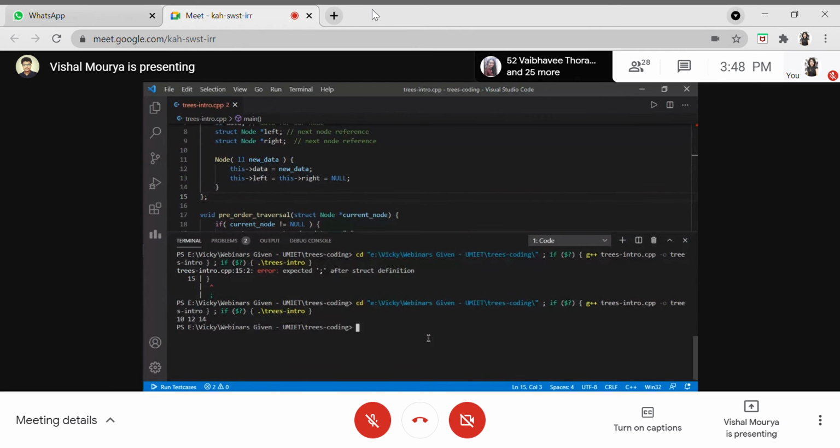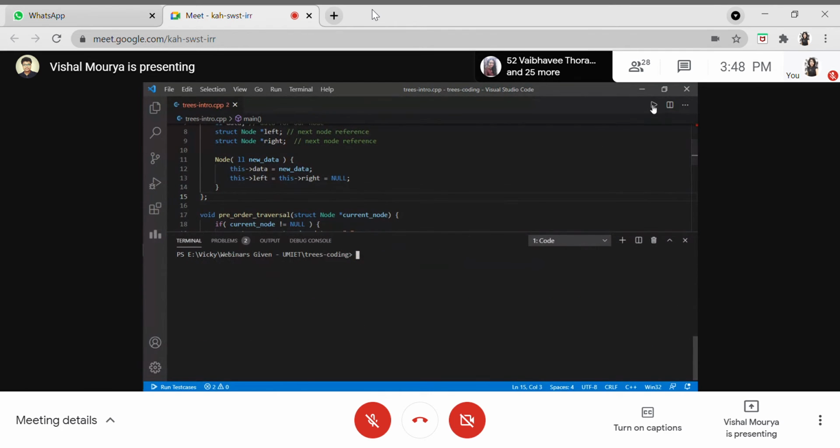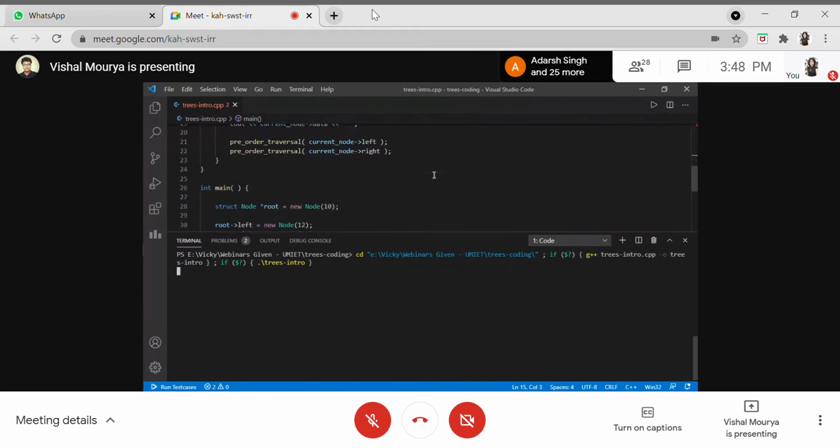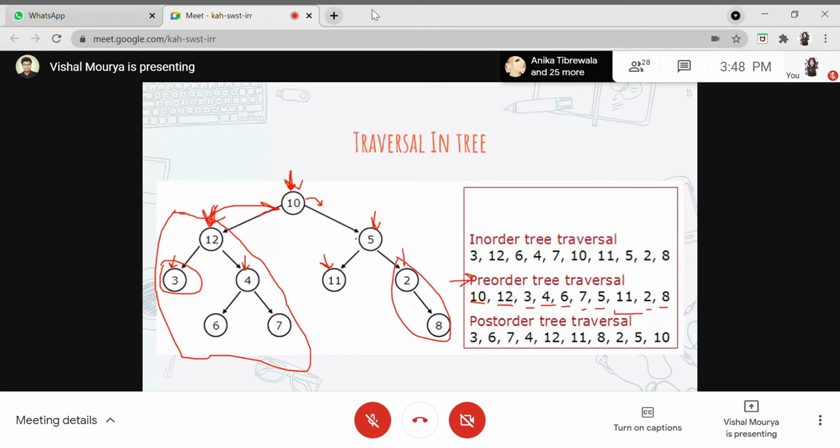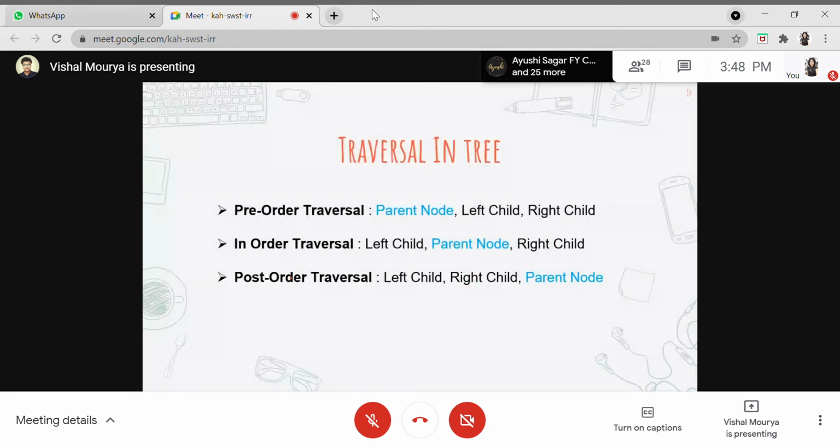Yeah, so it's actually printing the pre-order traversal for this tree. The tree which I have built is nothing but this simple tree. Here we have one node, here we have another node, and here we have another node. This is the simple tree which I have built, and here I have just passed in the 10, here I have passed in the 12, okay, and here I have passed in the 14 value.